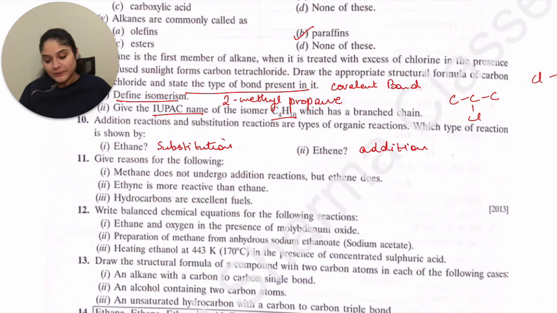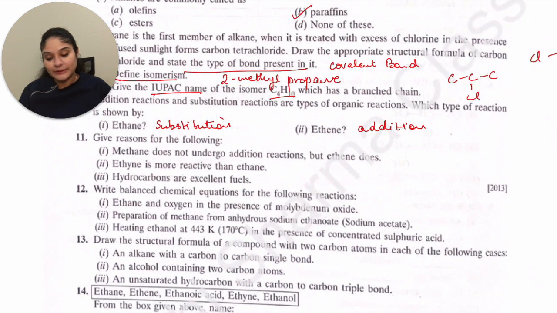Now next is give reasons for the following. Methane does not undergo addition reactions, but ethene does. The answer is that ethene is an unsaturated hydrocarbon. So it has a double bond, so it is easily able to add another element to it. Whereas methane is a saturated hydrocarbon, so it does not show addition because there is no space to add an element in the compound. In the give reasons questions also, you can give examples. You can make the compound and give examples.